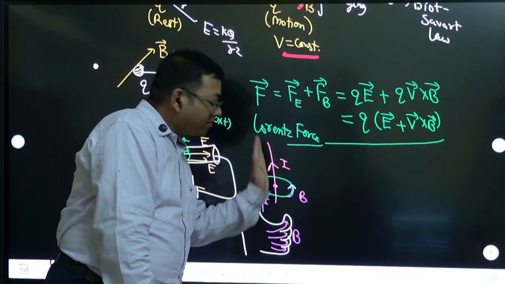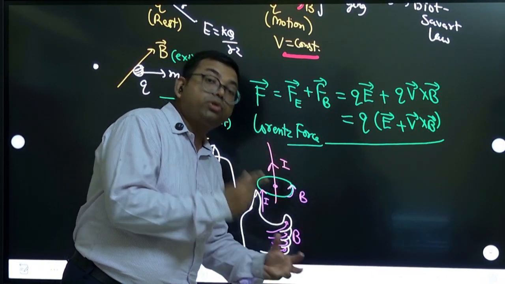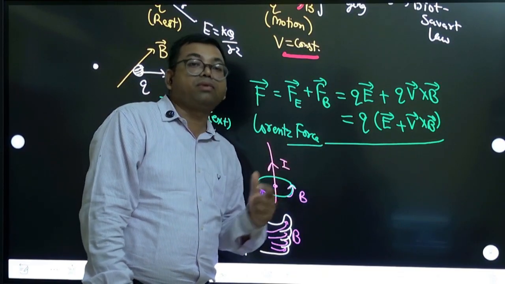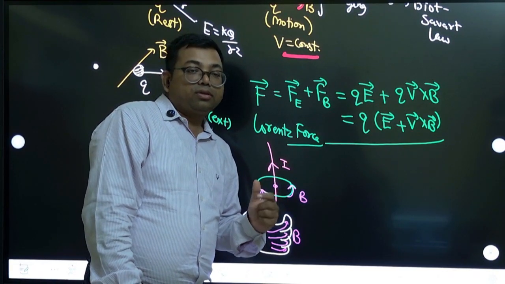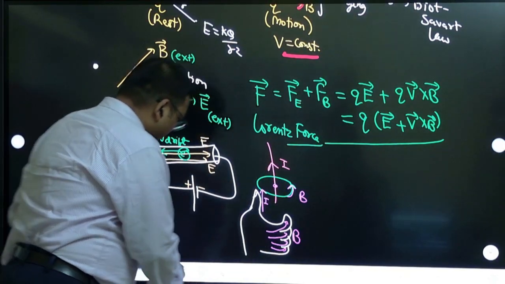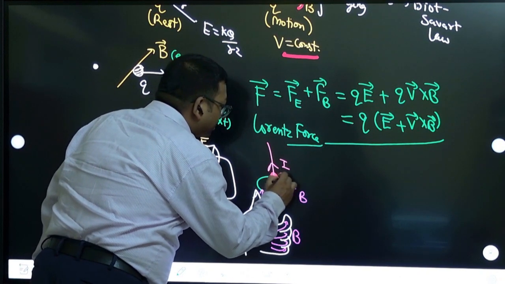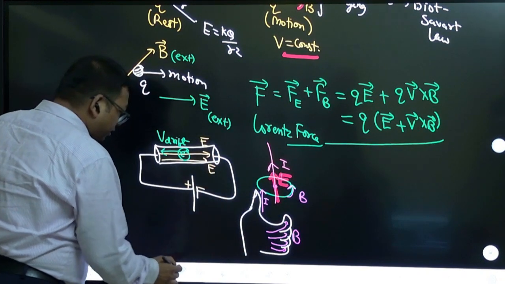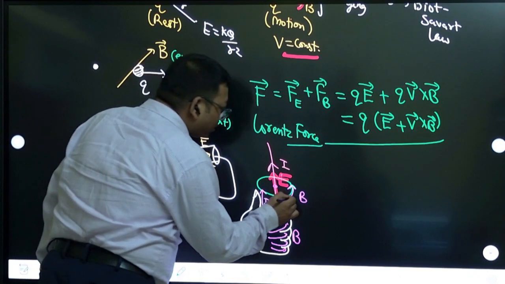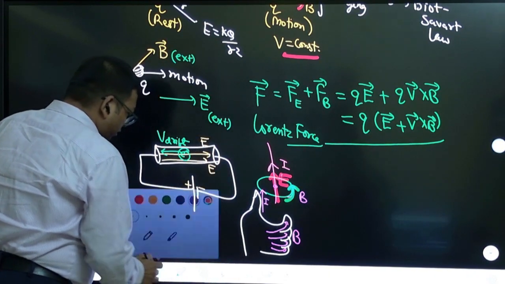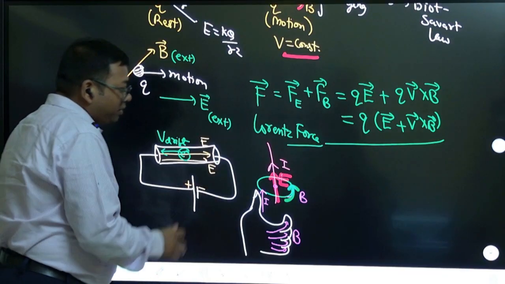So the electric field in the wire is producing a magnetic field outside the wire. There is an electric field inside it, and that electric field is producing this magnetic field outside the wire. But note that this electric field is constant.